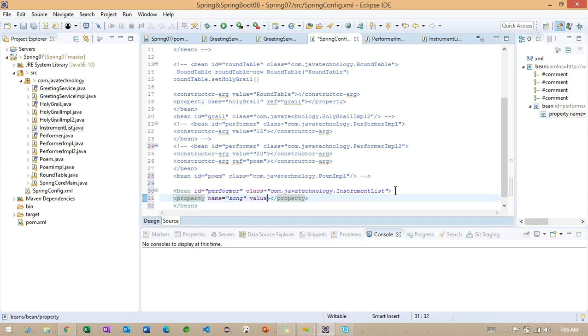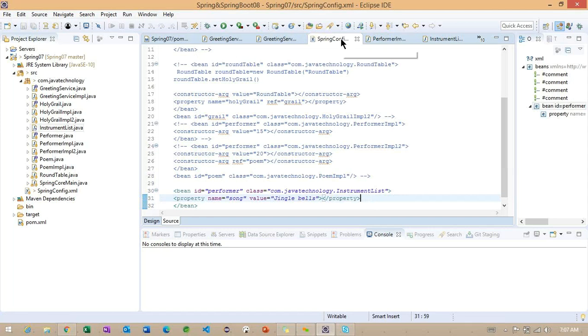Name, the property name we need to give is song, and the value we need to specify. So what is the value we can specify? So something called... I want to specify the song name here, Jingle Bells.